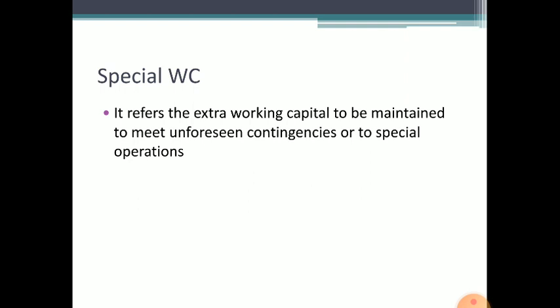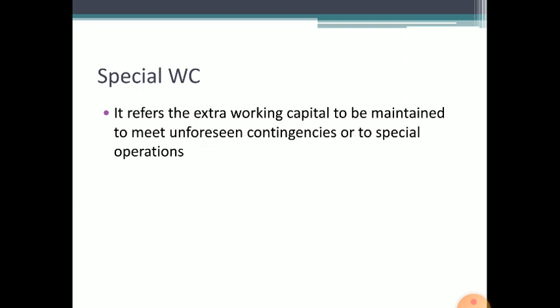Okay students, these are the important types of working capital. Once again, the first one is permanent working capital. The second one is variable working capital. The third one is initial working capital. The next one is seasonal working capital. Then regular working capital. Then the last one, special working capital.